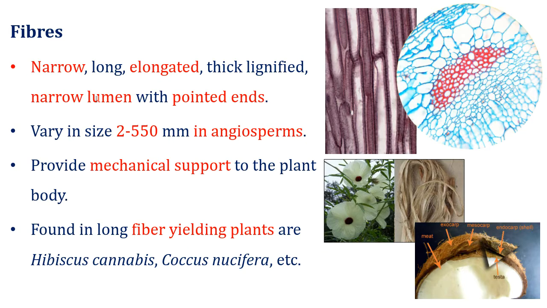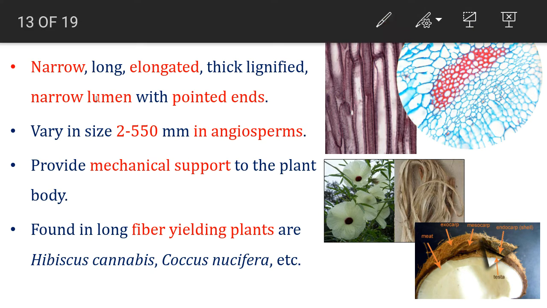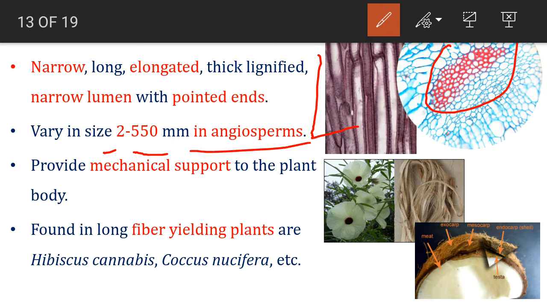Now first let's talk about the fibers. As the name suggests, they are long, narrow, elongated. This you can observe in this image. This is the LS of stem, which shows the long, narrow, elongated type of fiber cells, and in the cross section it appears like this. The length of fiber varies from 2 to 550 millimeter in angiosperms, and as they are dead cells, they are thick walled, and they provide mechanical support to the plant body.